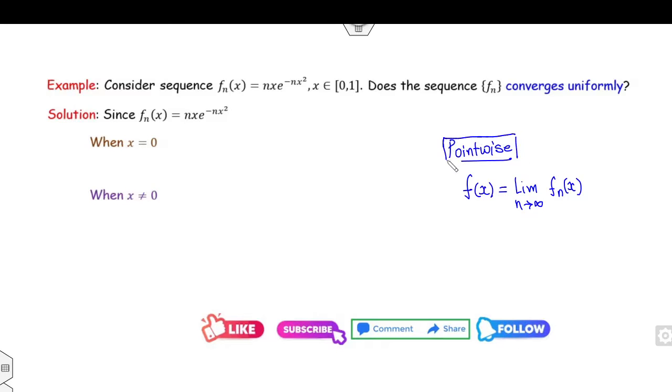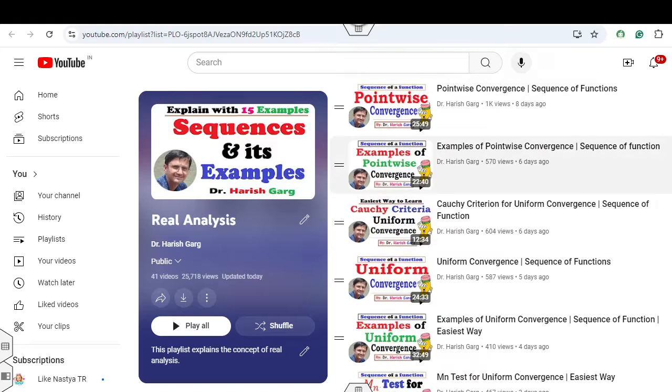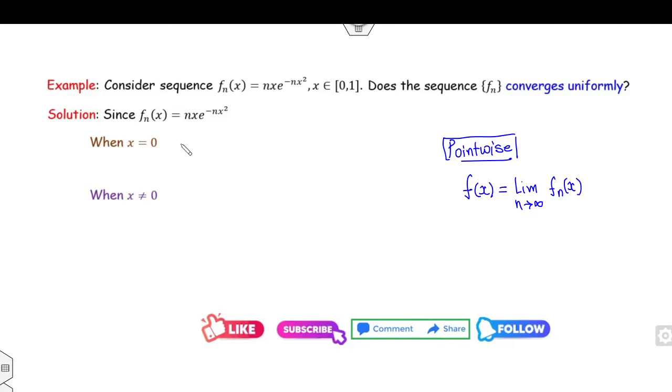For more detail about pointwise convergence, I recommend you watch my lecture on examples of pointwise convergence. Now, when x is equal to 0, what is the value of f_n(x)? When x is equal to 0, the value is 0. Therefore, f(x), the limit as n approaches infinity of 0, is 0.